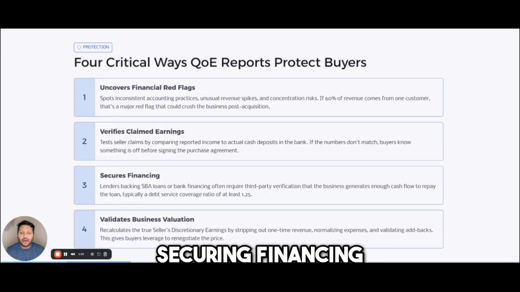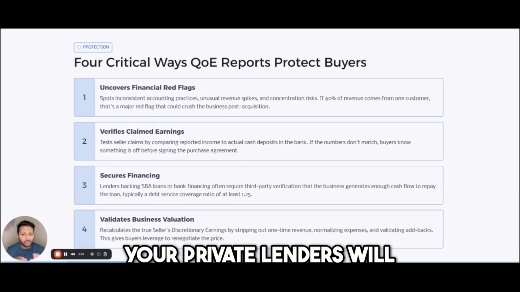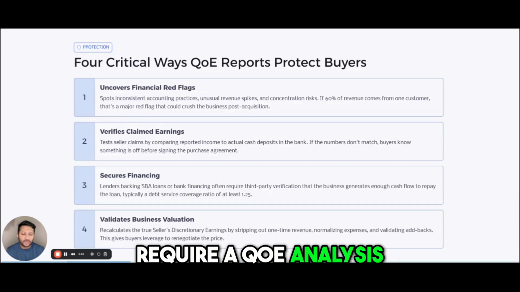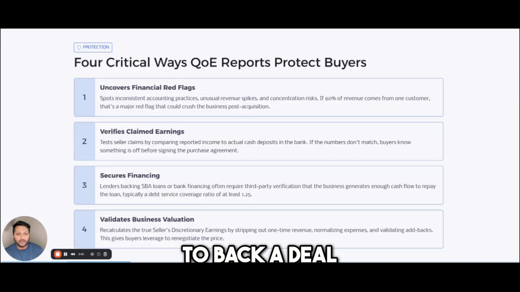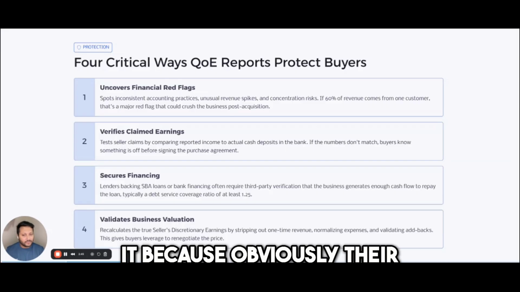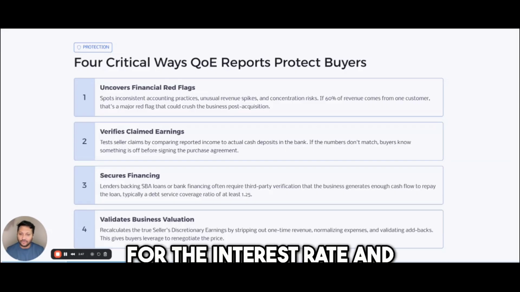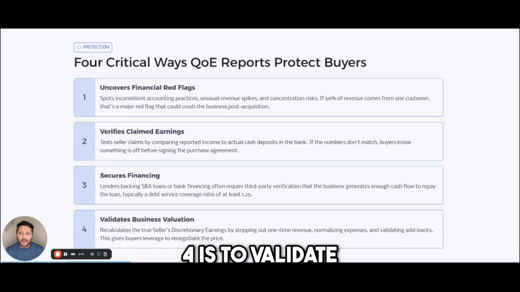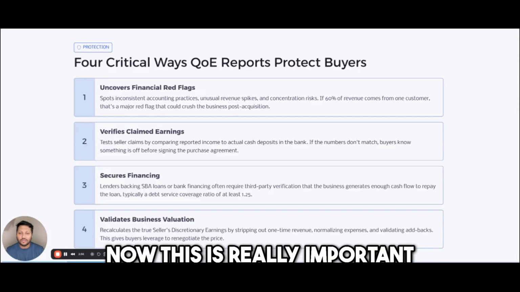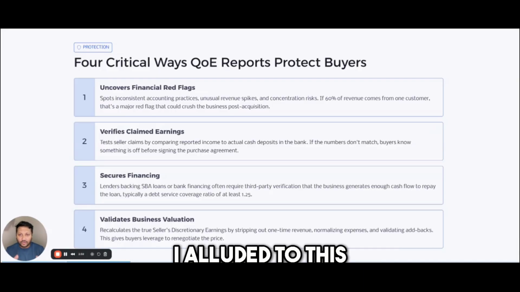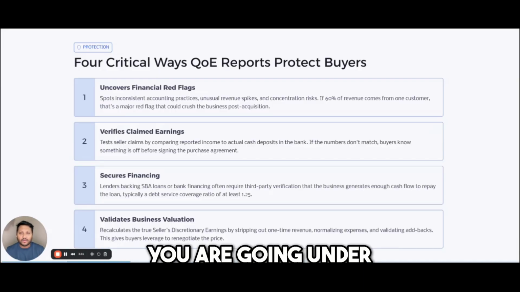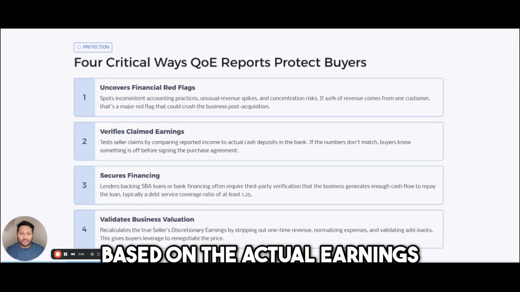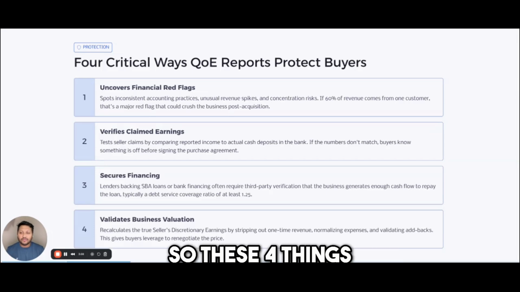Third, securing financing. A lot of your lenders, your SBA lenders, your private lenders will require a QE analysis because they don't want to back a deal where you're overpaying for it, because obviously they're owed money for the interest rate and essentially for giving you the loan. Four is to validate the business valuation. Now this is really important. Again, I alluded to this. You are going under LOI at a certain valuation. Is that justified based on the actual earnings? So these four things are what a QE analysis is for.